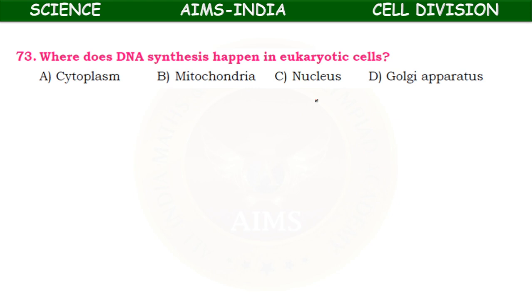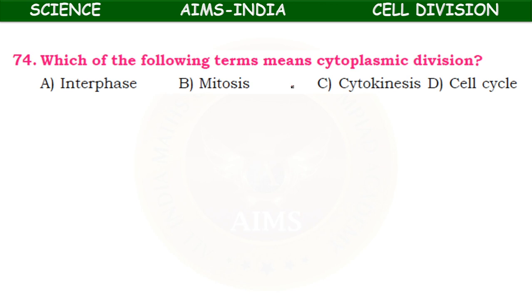Next, where does DNA synthesis happen in eukaryotic cells? Cytoplasm, mitochondria, nucleus, Golgi apparatus. It is the nucleus, which is involved in the cell division, where the DNA synthesis happens. Which of the following terms means cytoplasmic division? Interphase, mitosis, cytokinesis, cell cycle.